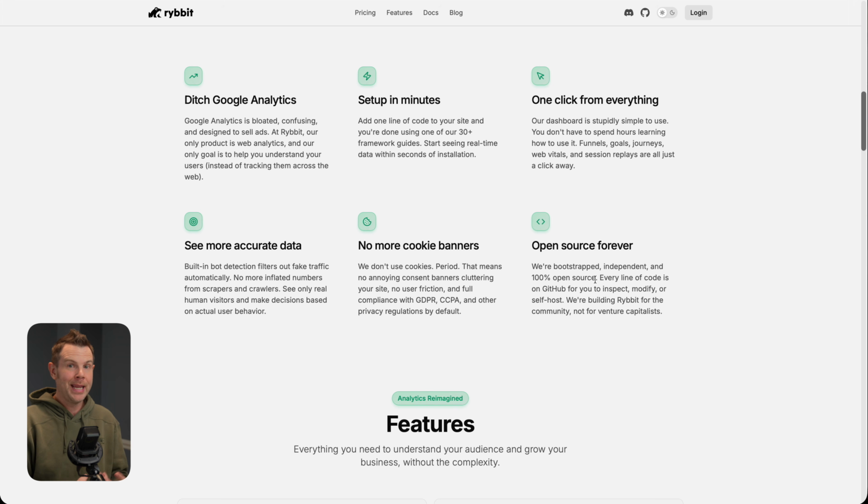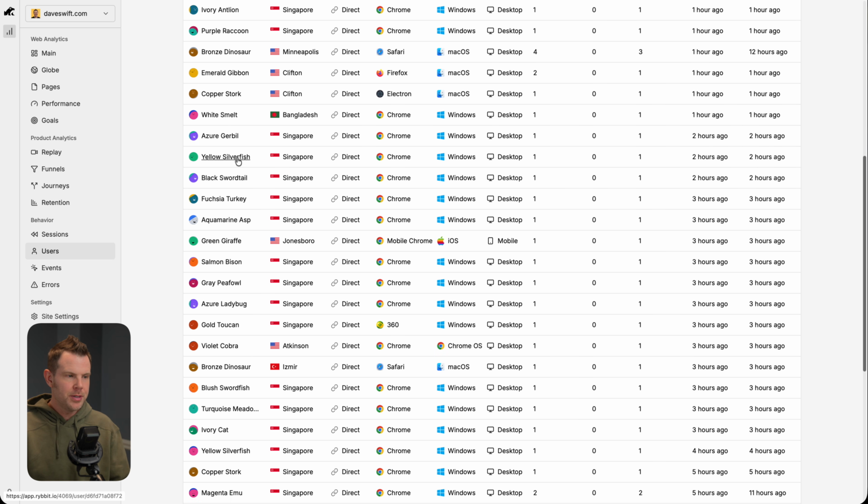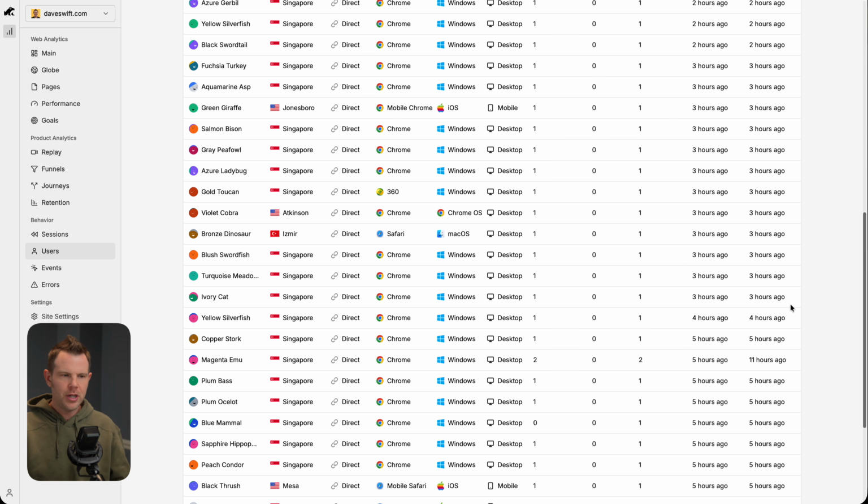it's not gathering any personal information. The information that Rybbit is gathering about your users is anonymized enough to keep them private, but specific enough to still be helpful for CRO and marketing purposes. Essentially, we get a long list of anonymous users here. You can see all of the information about their visit.